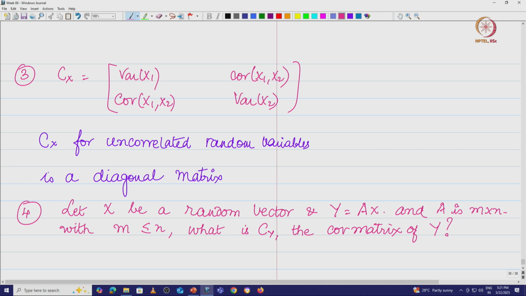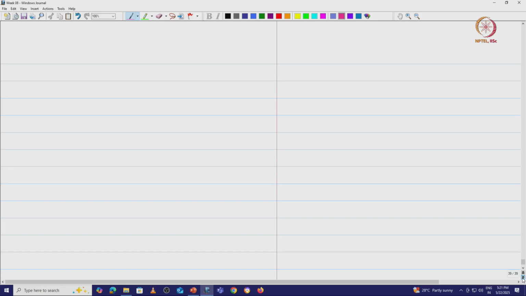Let us see what happens. How do we get the covariance matrix of y? It is the expected value of y minus expected value of y, into y minus expected value of y, the whole transpose.